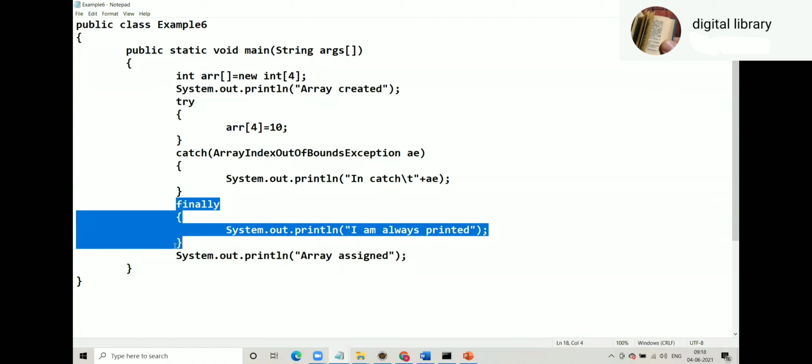Finally, this is something additional. Now the thing about the finally block is that it gets executed irrespective of whether an exception is raised or not. This is exactly opposite of catch. You know, the catch block executes only and only when an exception comes. When there's no exception, no catch. But finally is not like that. The finally block always executes whether an exception is there or not. So this finally can be used for releasing the resources, and people use finally for releasing the resources.